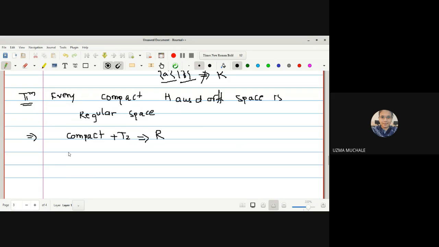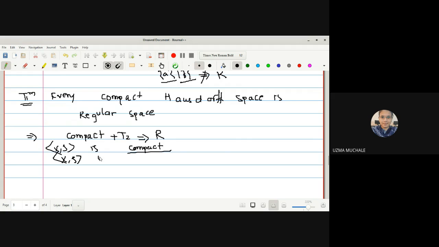What is given to us? X is compact. We have to use the definition of compact. How to use the definition of compact? If we have an open cover, then you can use the definition of compact. That is our job, to find an open cover, then only we can use the definition.